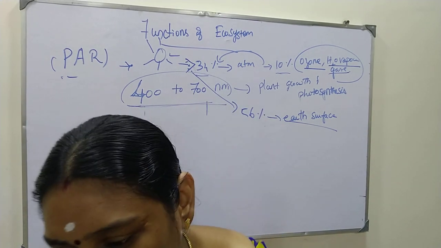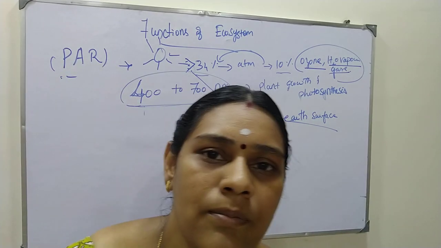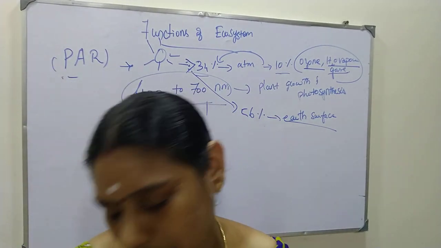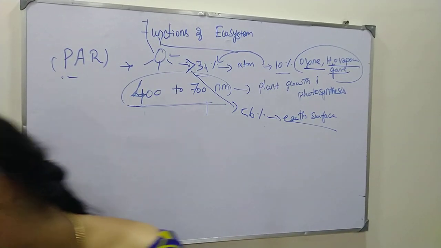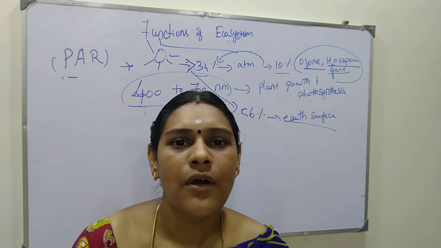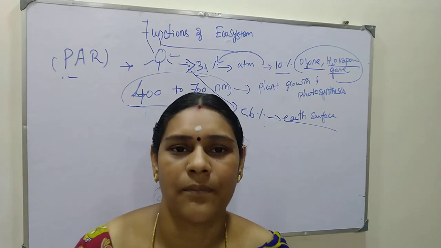Okay, that's all about the do you know portion of the black carbon, brown, green, blue and grey carbon. So this is about the functions of the ecosystem. Next I am coming to the productivity of ecosystem in the next video.